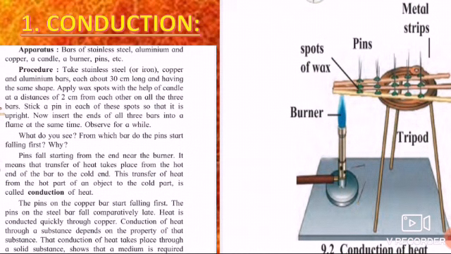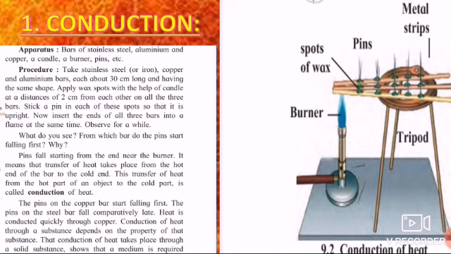So the transfer of heat from the hot end to the cold end is called conduction of heat. Now here, students, we have taken three different strips: one of copper, aluminium and stainless steel. The pins on the copper bar start falling first. Why? Because copper is a good conductor of heat, where the transfer of heat is faster.